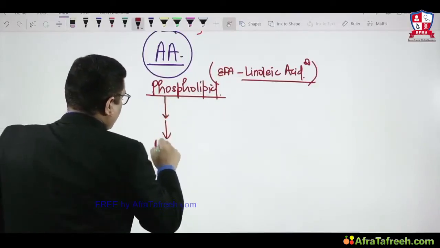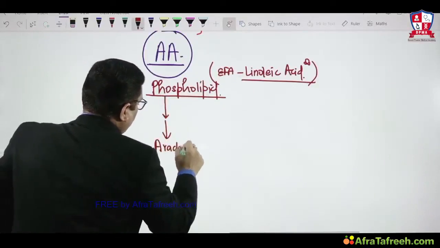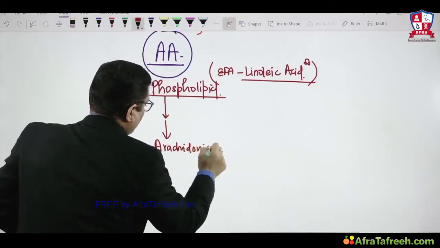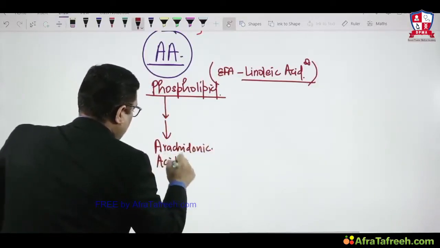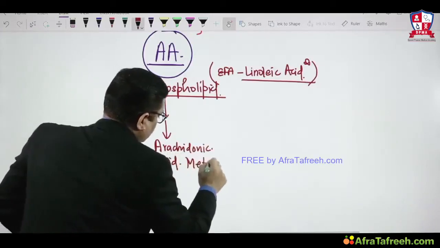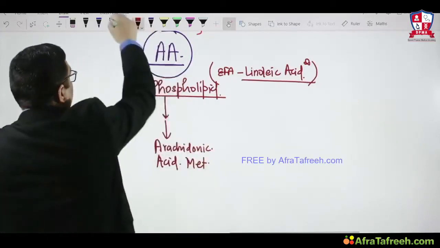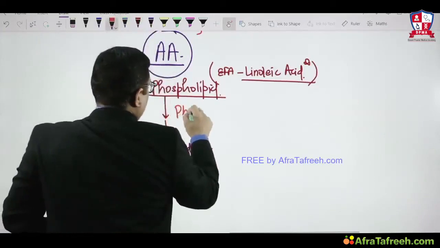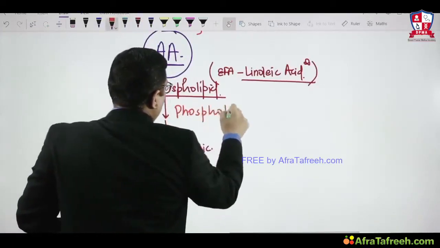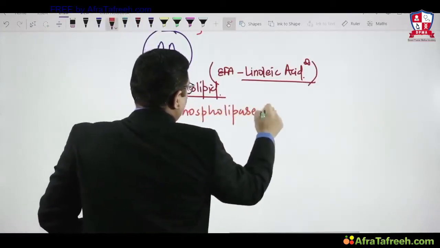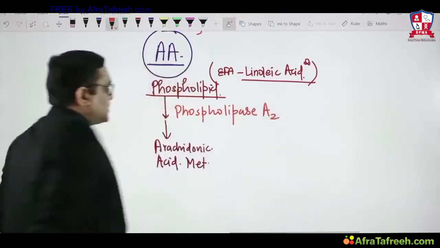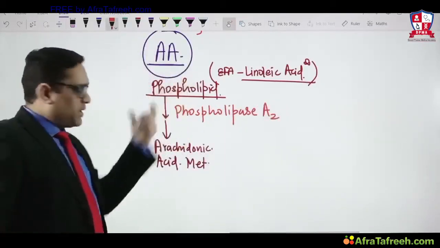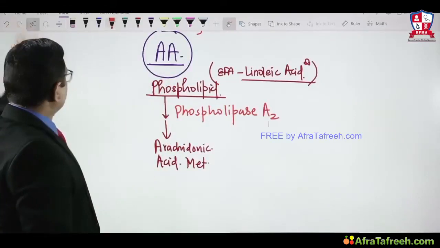into the arachidonic acid metabolites. They will be broken down into arachidonic acid metabolites, right? By which enzyme? Now you can see the name itself is telling: phospholipase. So phospholipase A2. This enzyme will break down the phospholipid into arachidonic acid metabolites, right?